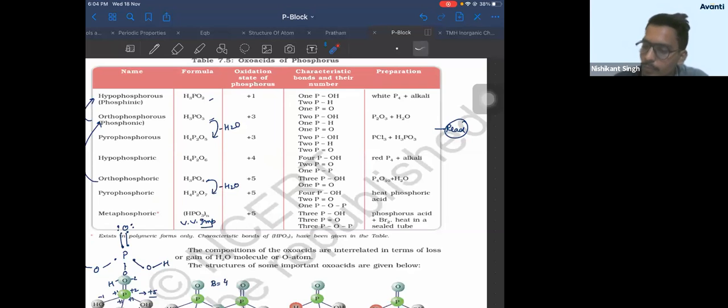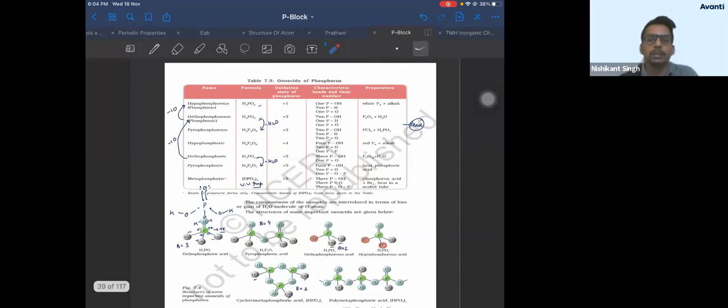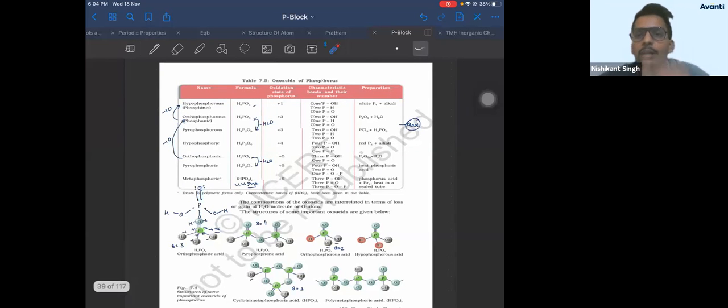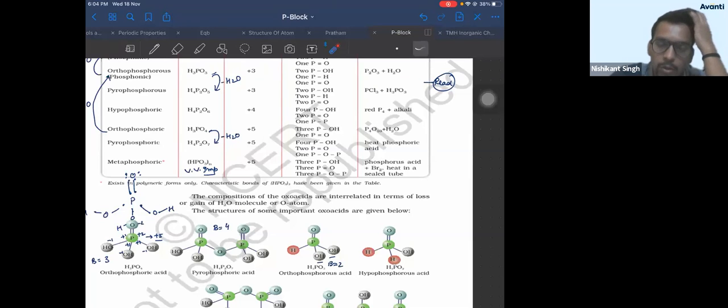Okay? Any doubt in this? Anyone? Please quickly ask. This finishes your oxo acids. But oxo acids are always important, so make sure you study them well. Anyone having any doubt in oxo acids? Very good. So let's move ahead.